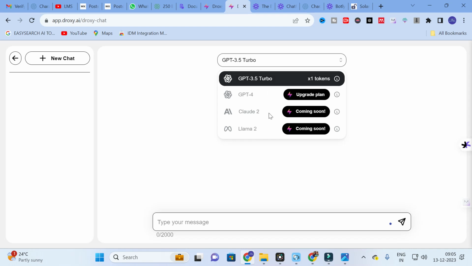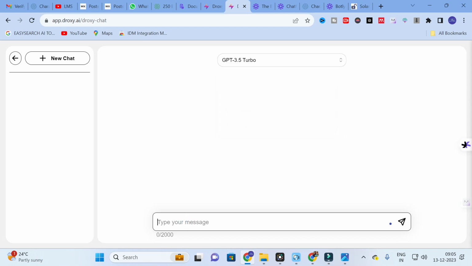So make a note of this AI tool. Claude 2 and Llama will be updated shortly, and this will be a different approach rather than using ChatGPT. It will give different answers. It will be available soon. So let us explore now with GPT 3.5. We will give some research prompts and see how this Droxy chat will generate content from ChatGPT.